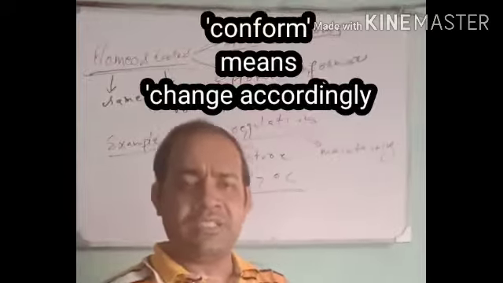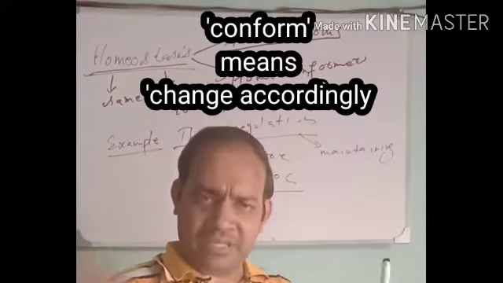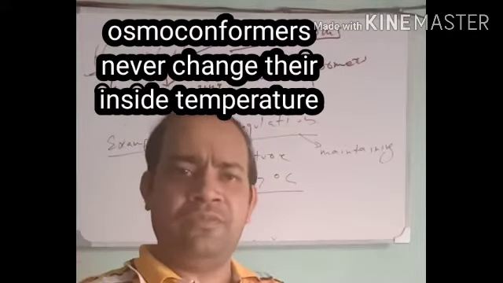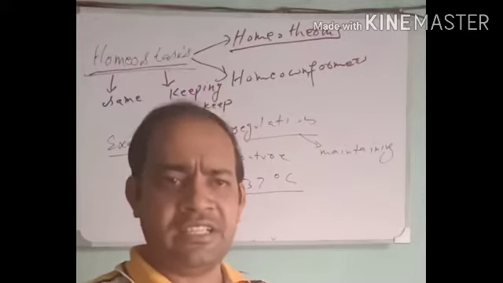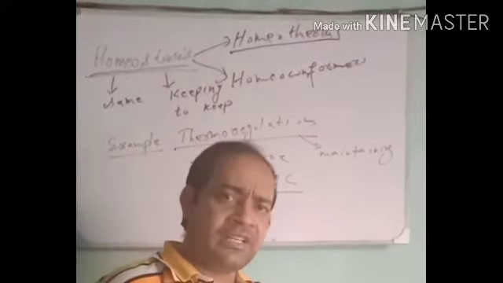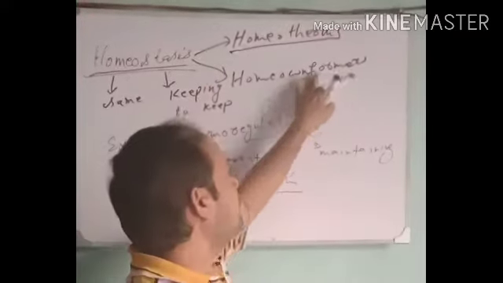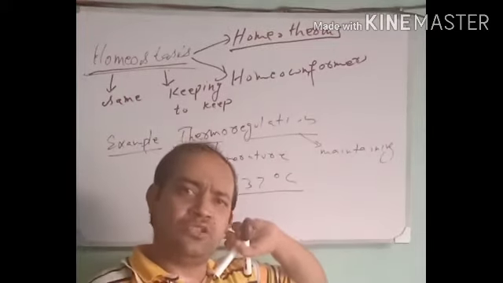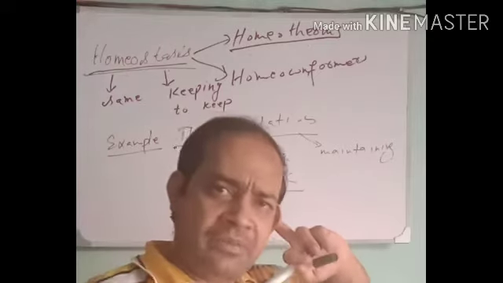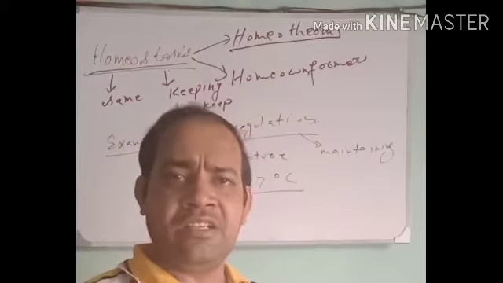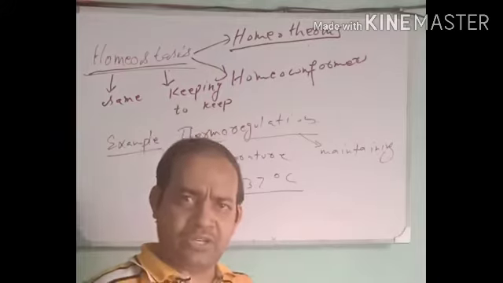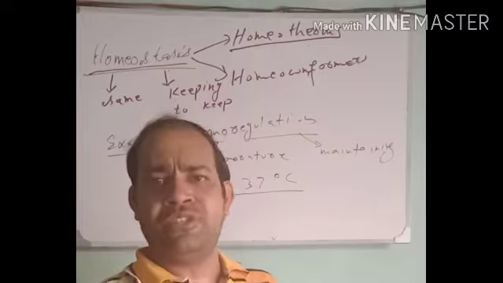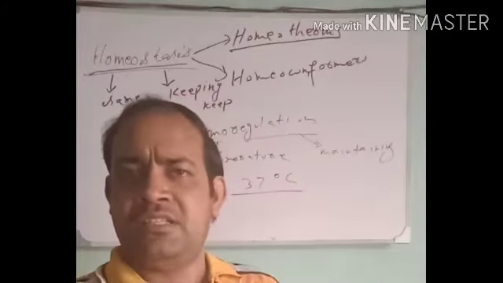And homeoconformers, conform means change according to. Some organisms maintain their internal condition to save themselves with an increasing or decreasing temperature, adjusting themselves according to the temperature. They are known as homeoconformers. For example, if the day is 47 degrees Celsius, which is too hot, the mammals and other animals release sweat, a large amount of water from their body, which carries heat from the body and results in a cooling effect to reduce the temperature to the normal 37 degrees Celsius.